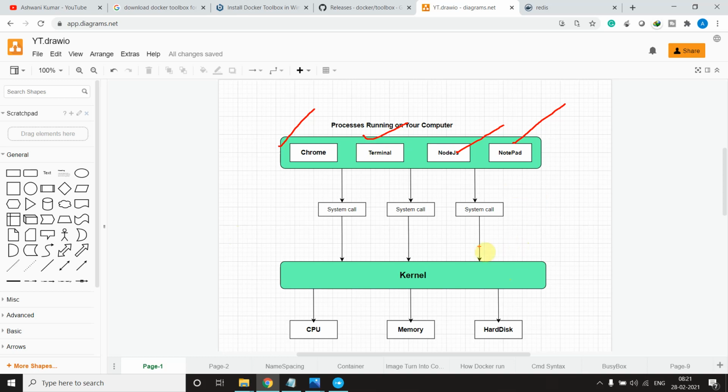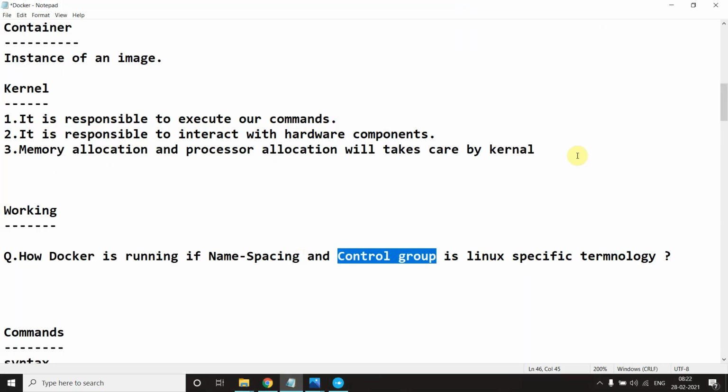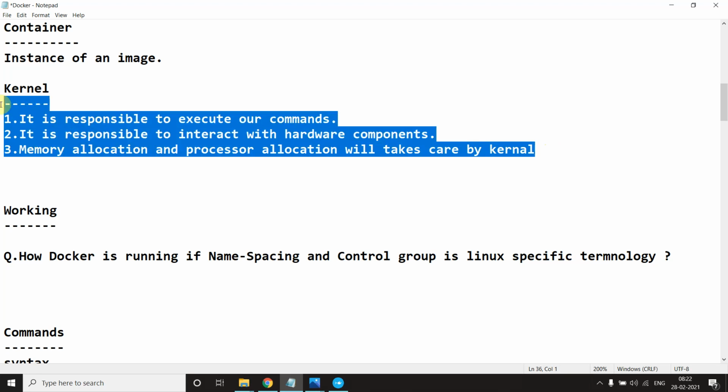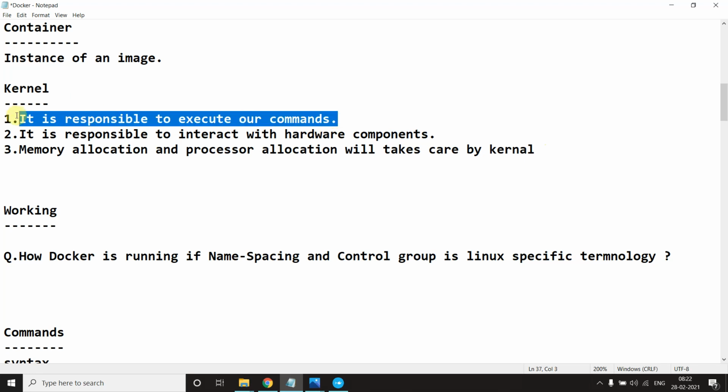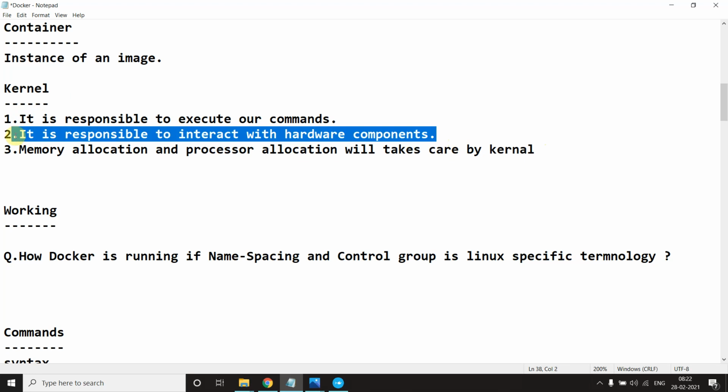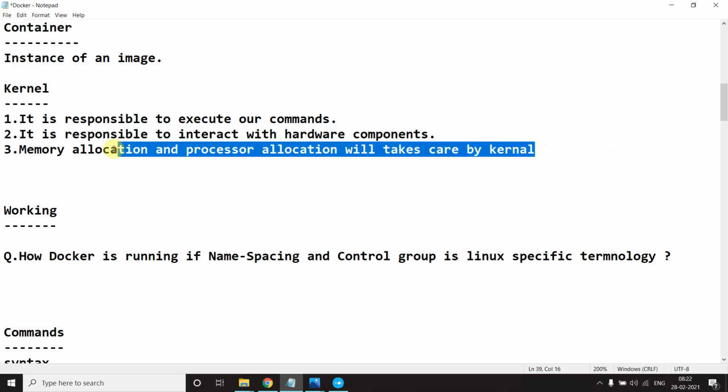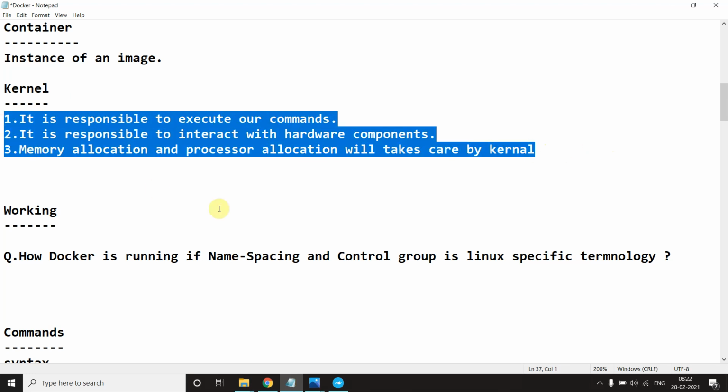I have written this in a document here, and I will attach it in the description, so you can download it from there. The kernel is responsible for executing commands, interacting with the hardware components, and memory allocation and process allocation. These are the responsibilities of the kernel.